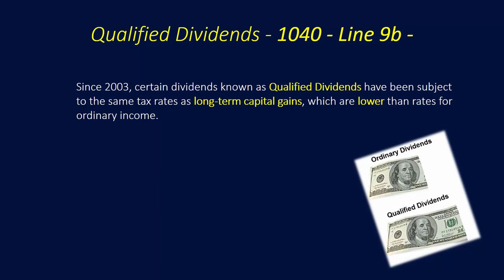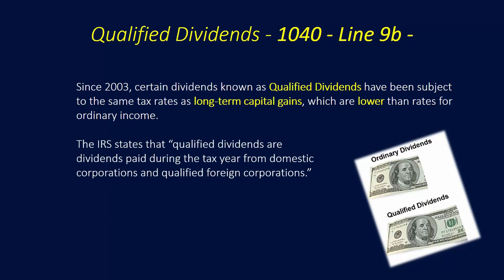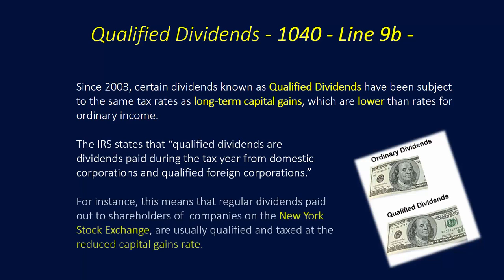Now, since 2003, certain dividends known as qualified dividends have been subject to the same tax rates as those for long-term capital gains. These tax rates are lower than the rates on ordinary income. The IRS says that qualified dividends are dividends paid during the tax year from domestic corporations and qualified foreign corporations.